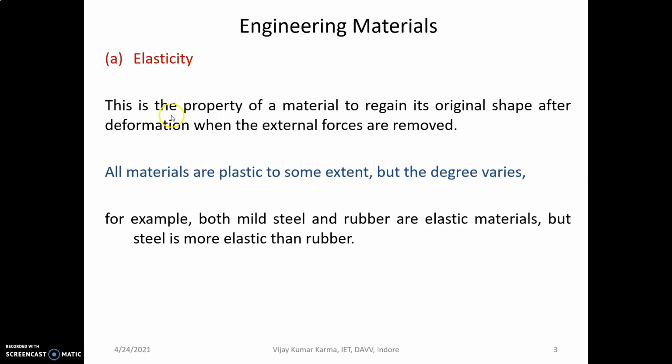Elasticity. This is the property of a material to regain its original shape after deformation when the external forces are removed. All materials are elastic to some extent, but the degree varies. For example, both mild steel and rubber are elastic materials, but steel is more elastic than rubber. Every material is elastic, but the degree of elasticity varies. So that is an example: mild steel is more elastic than rubber, although both are elastic materials.